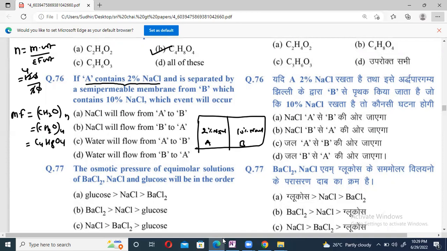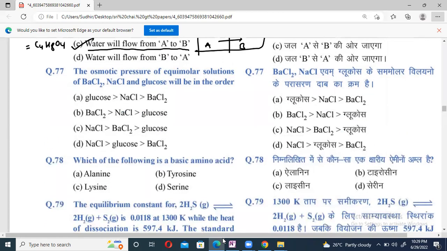It flows from low concentration to high concentration. Now, low concentration to high concentration means, can we say that water will flow from the low concentration to high concentration? A to B is the process that will occur. Option C is correct. But A, B, and D, once you check them, beta, the process is exactly opposite. Osmosis is a process in which the solvent, that is water in this case, flows from low concentration solution to the high concentration solution through the semi-permeable membrane.